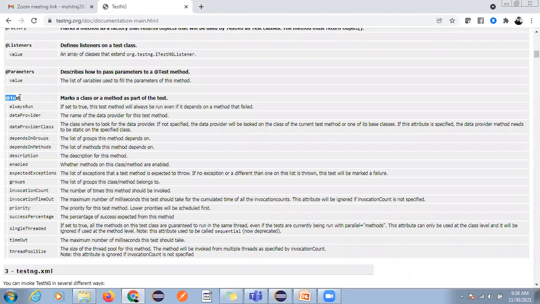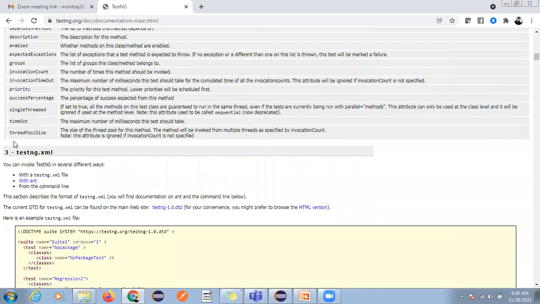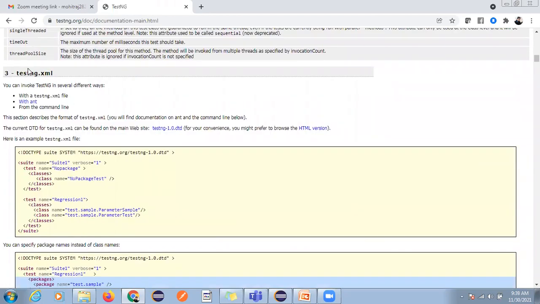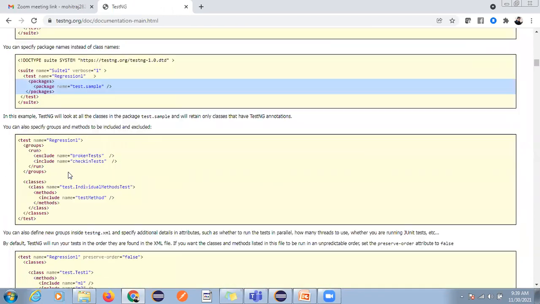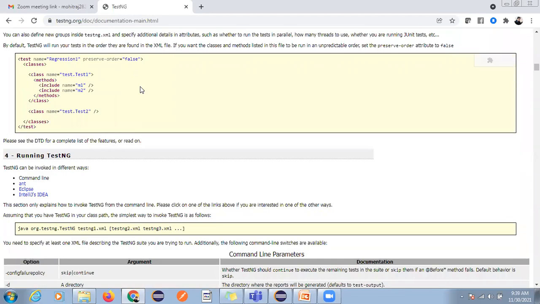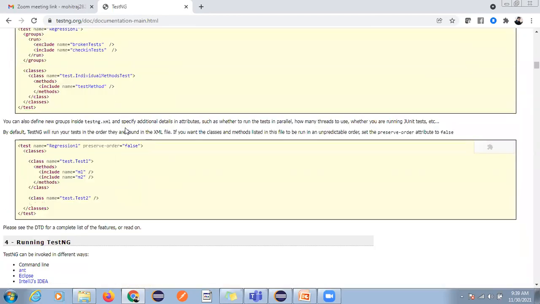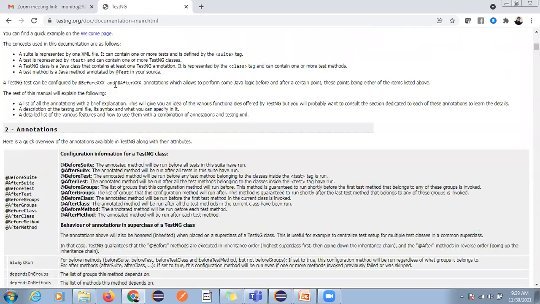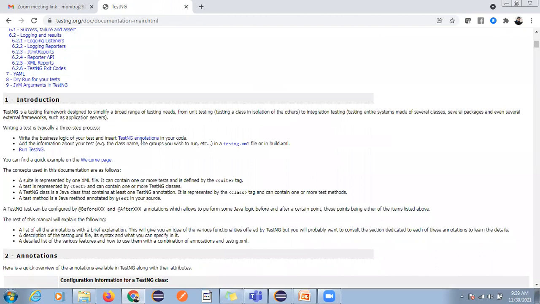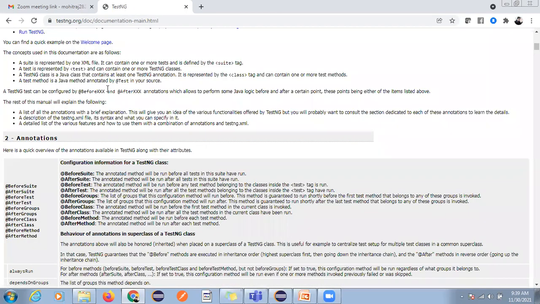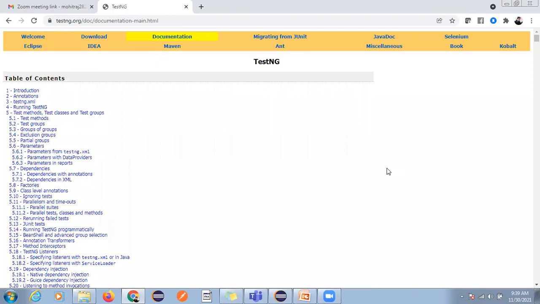We will use the @Test annotation, and we have the XML file. By using this XML file you can configure with Maven, you can configure with Jenkins, and we have many features inside this XML configuration, right? TestNG will also generate default reporting, and we can integrate with a beautiful report also, because at the end of the day you have to show the report to your client, right? So you have very good reporting in your framework. So this is about TestNG.